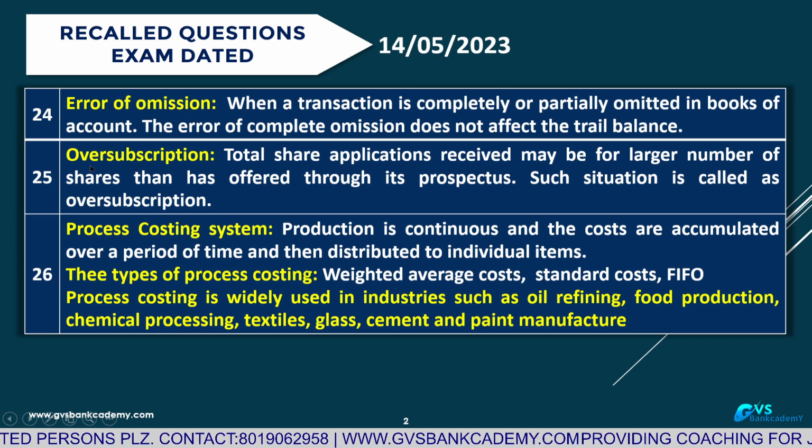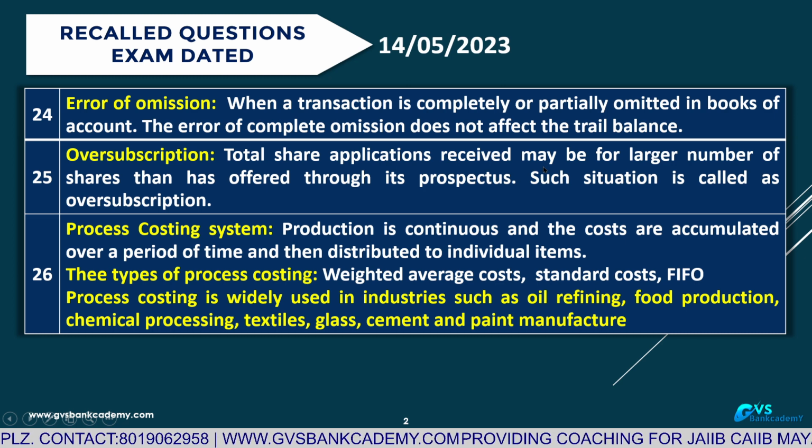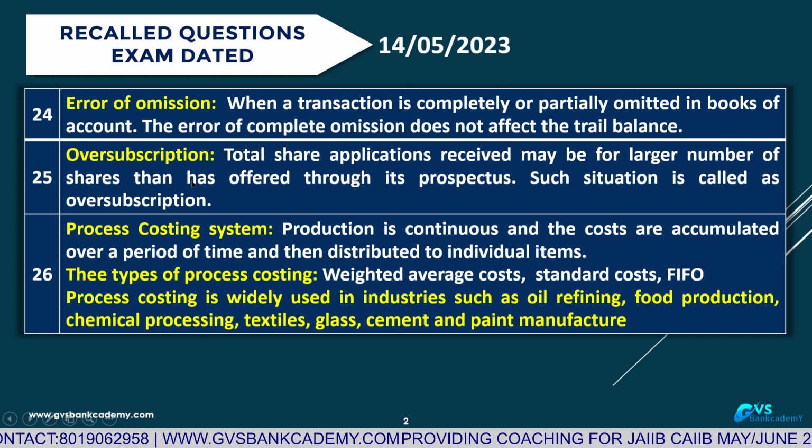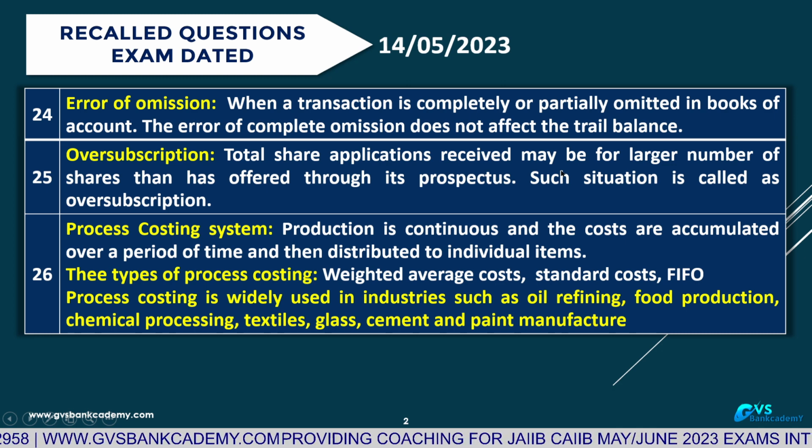Question number 25, allotment of shares, over subscription. Total share applications received by the public company may be for a larger number of shares than it offered through its prospectus. So the company is getting more applications than offered through its prospectus to the public.